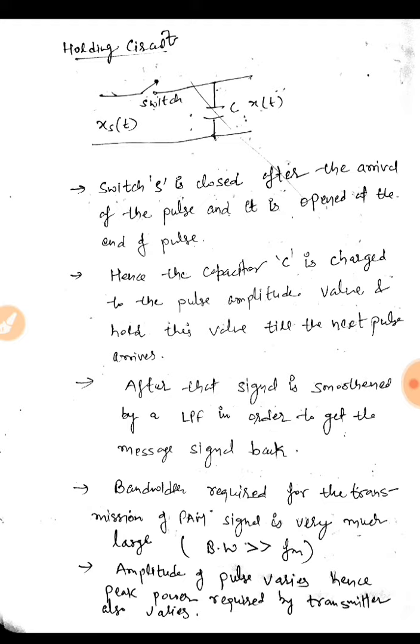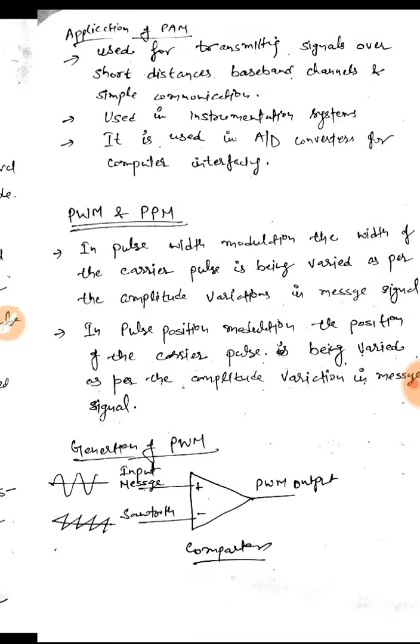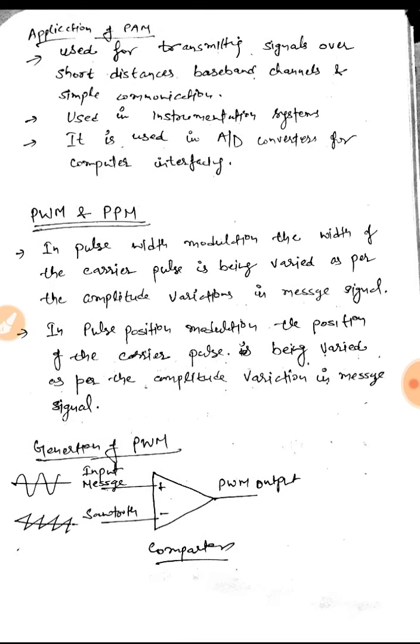The amplitude of the pulse varies. Since the amplitude is varying in pulse amplitude modulation, the power requirement also varies as the amplitude of the message changes. These are some of the applications of pulse amplitude modulation. It is used for transmitting signals over short distances, baseband channels, and for simple communication. It is also used in instrumentation systems, and also in analog to digital converters in computer interfacing.